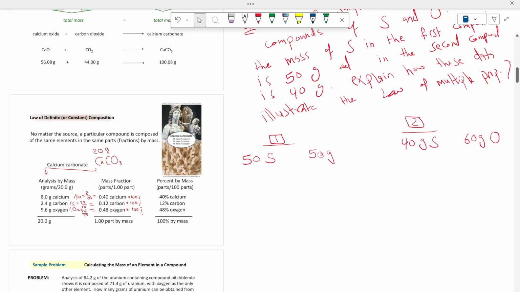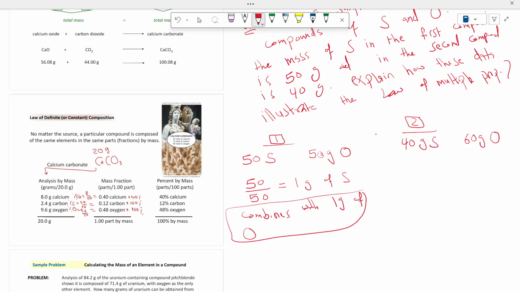To find the mass of oxygen that combined with 1 gram of sulfur, we should divide 50 over 50, which equals 1. So what does it mean? It means 1 gram of sulfur combines with 1 gram of oxygen here in the first compound.